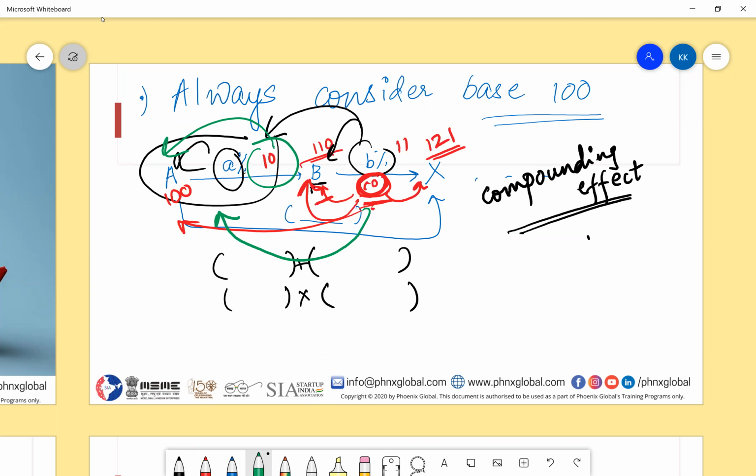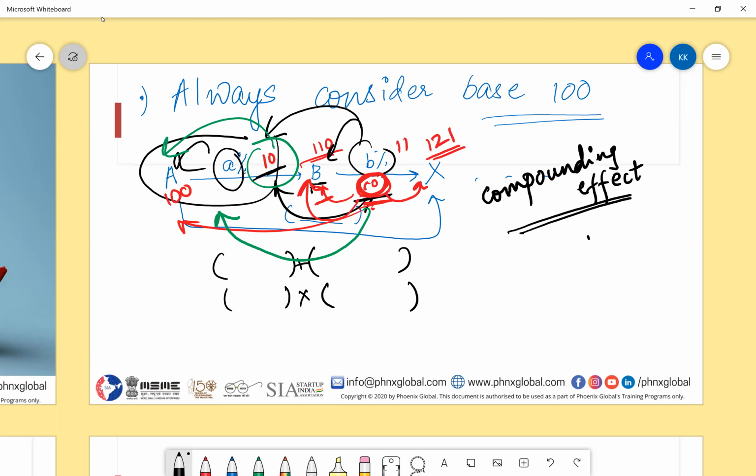If I say these things, won't they mean the same thing or are they different? Same, correct. That's what I had said basically. So these 10 and these 10 will have a compounding effect on each other.